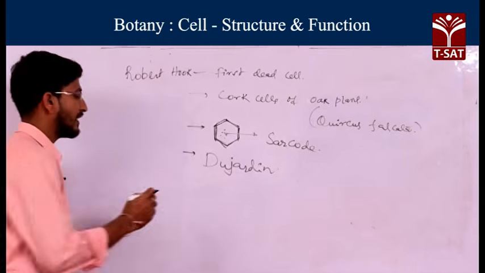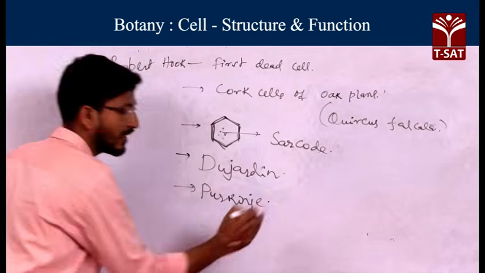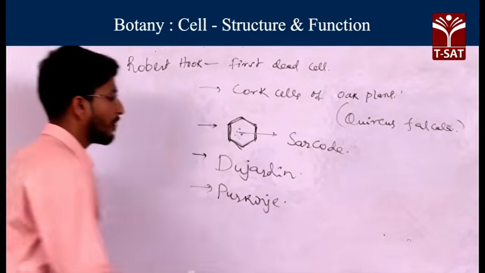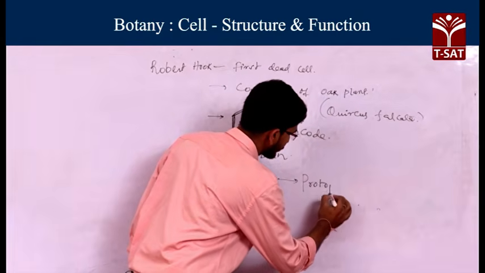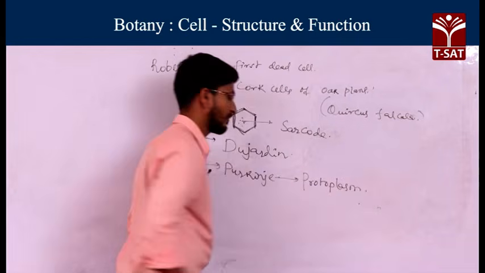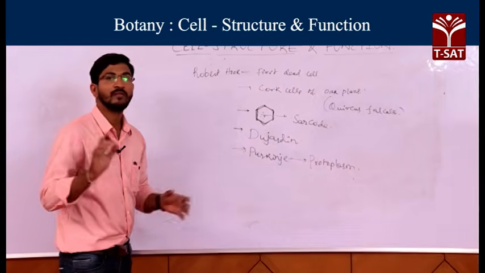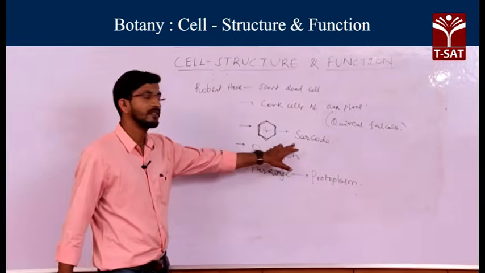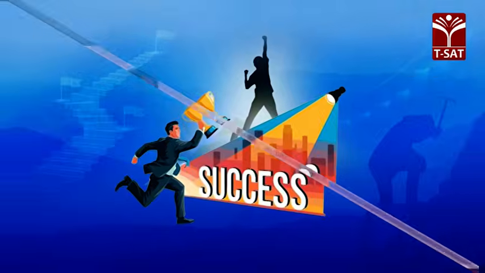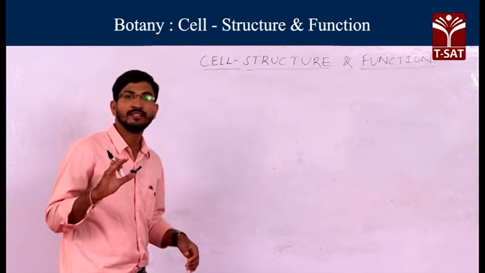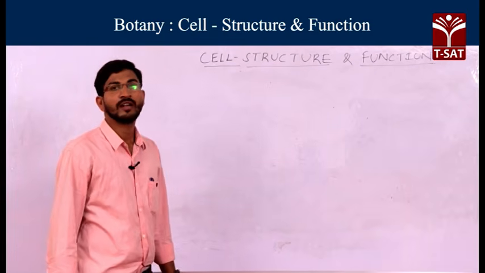Another scientist, Purkinje, gave the name protoplasm to this same substance. So the scientist Dujardin observed a particular fluid and called it sarcode, and Purkinje came and gave the term protoplasm to that substance. Now, the cell was discovered by the scientist Robert Hooke. That's why Robert Hooke is generally known as the father of cell biology.